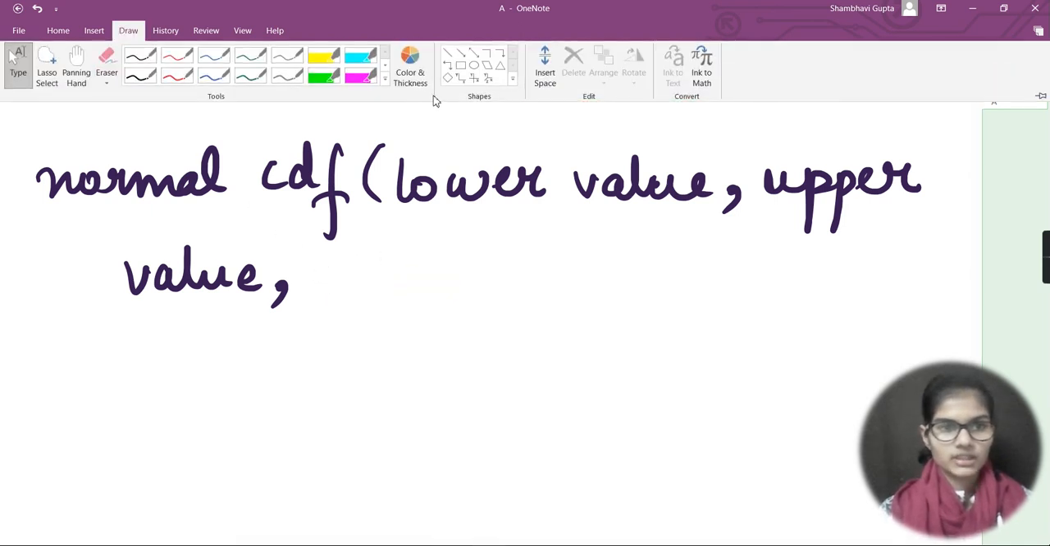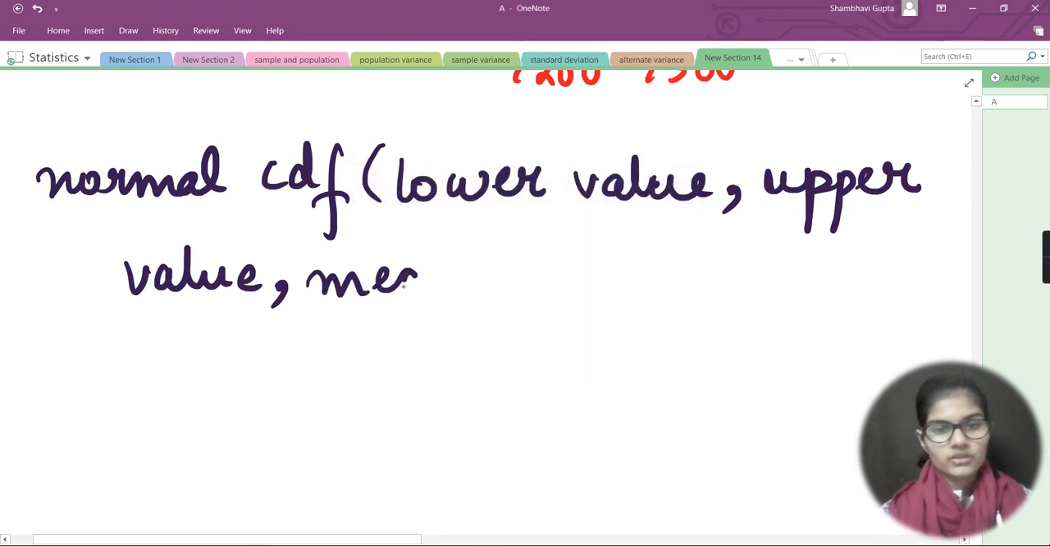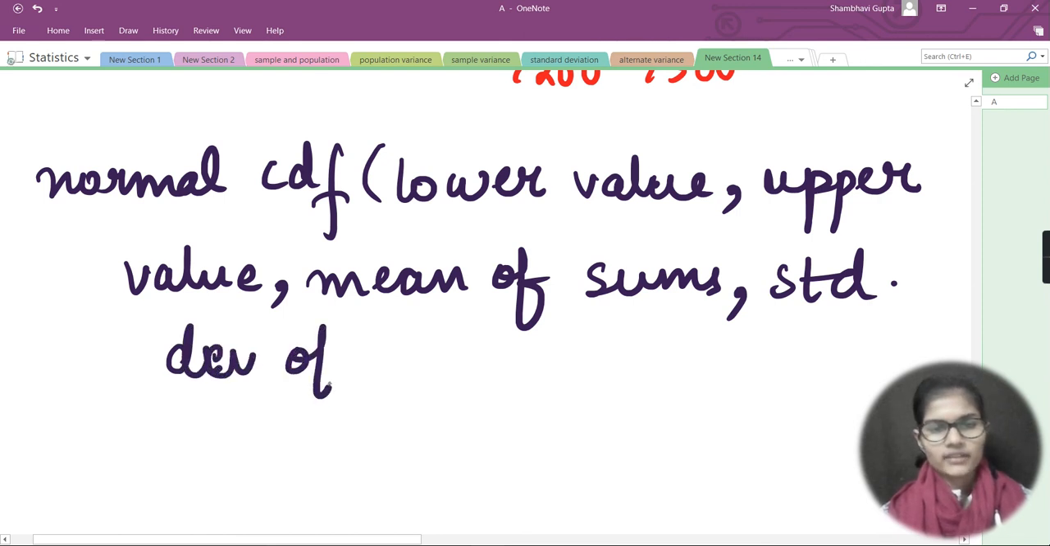I just need to take the color once more. So I would write here the sums, and then I'm going to write the full spellings, so standard deviation of sums. So that is also completed here.